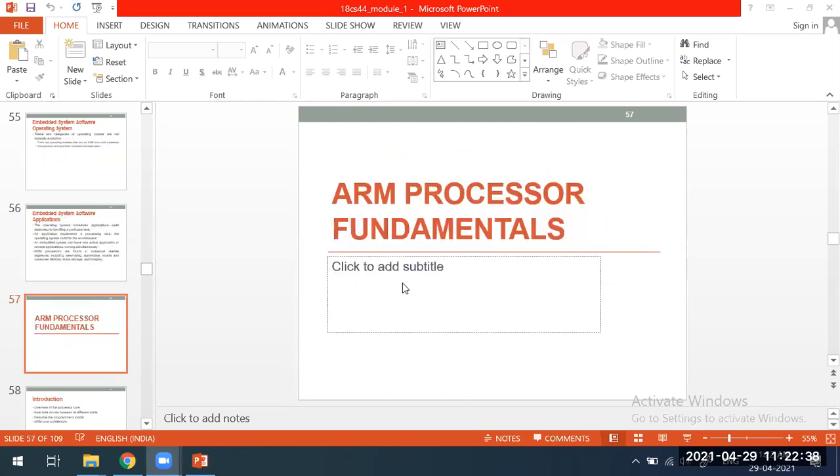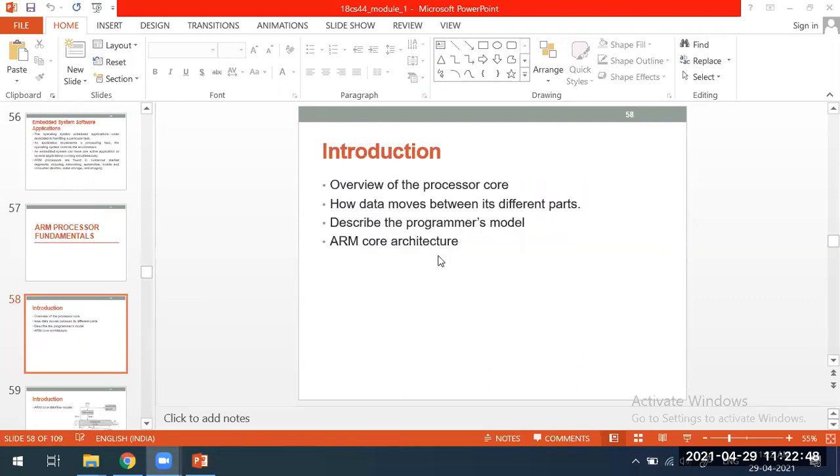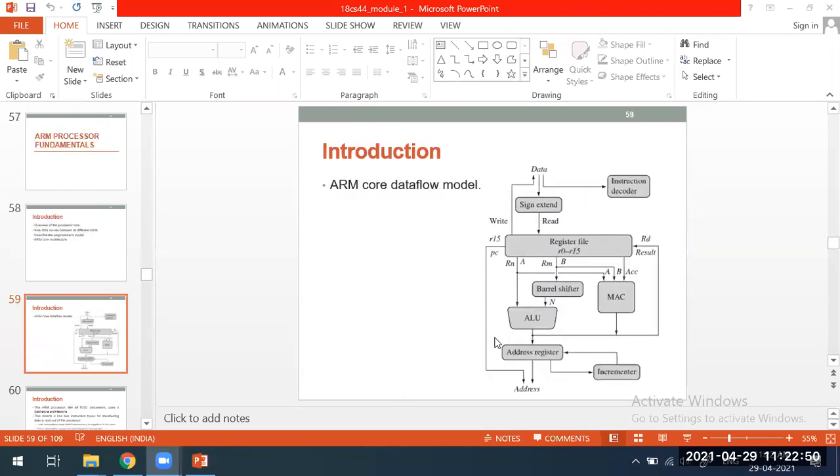That is all the first chapter is about. In the next chapter, we are going to discuss the ARM processor fundamentals. What does ARM processor fundamentals mean? What is inside the real ARM processor? See, in the previous class we discussed that other than the ARM processor, so many hardwares are there. Now we will directly see the ARM core.